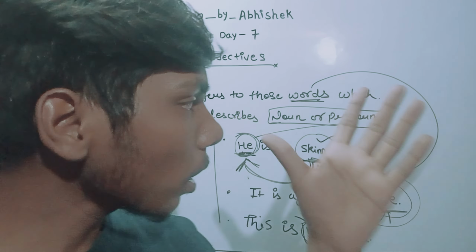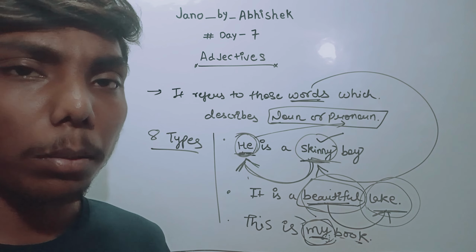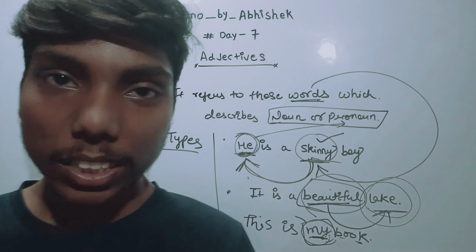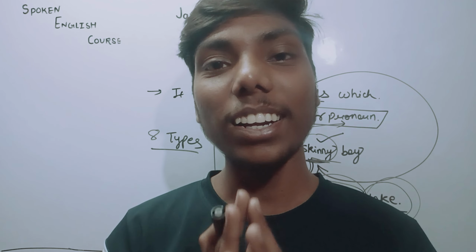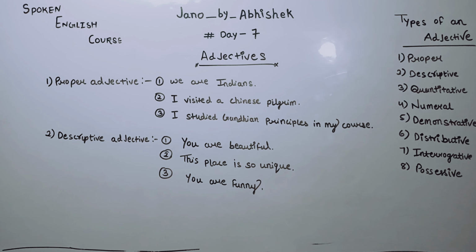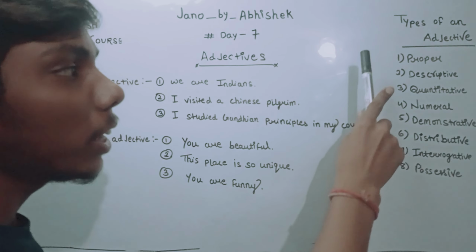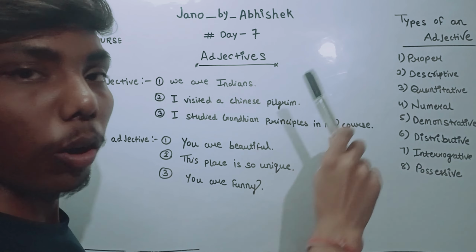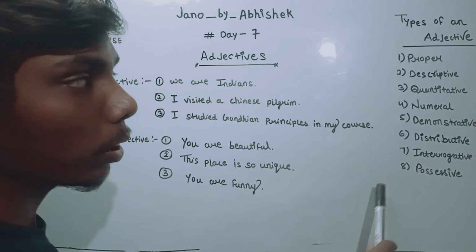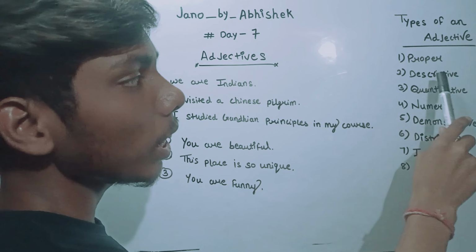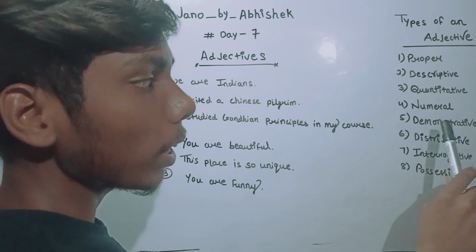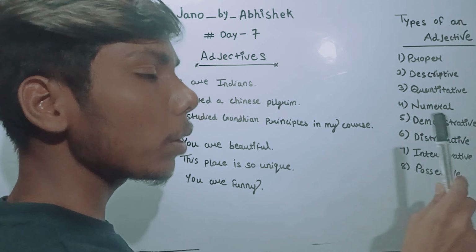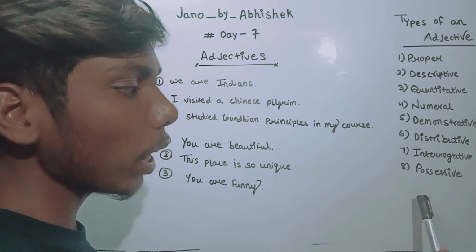So let's take very few examples. It is very simple, you are going to understand it. What are the types of an adjective? Let's start. So friends, once again welcome back. Here I have written those 8 types of an adjective. First is proper adjective, then descriptive adjective, quantitative adjective, numeral adjective, demonstrative adjective, distributive adjective, interrogative adjective, and possessive adjective.